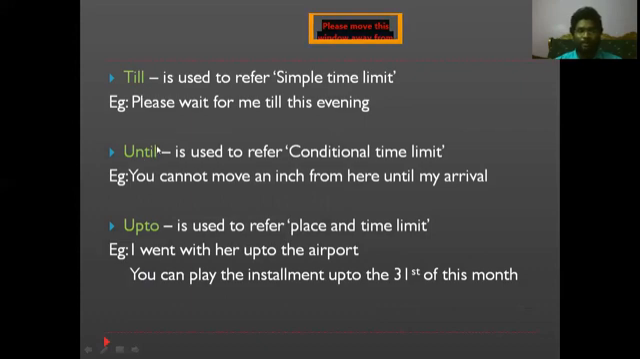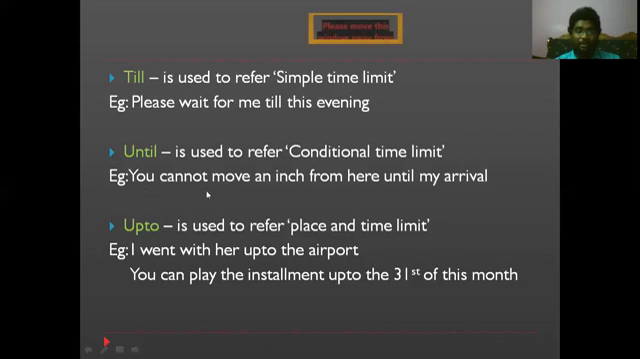As we discussed with the prepositions "beside" and "besides", most people also get confused when they use "till" and "until". "Till" is used for a simple time limit. Please wait for me till this evening. If I use "till", you may wait or you may not wait; it doesn't matter, or I don't bother. But "until" is a conditional time limit.